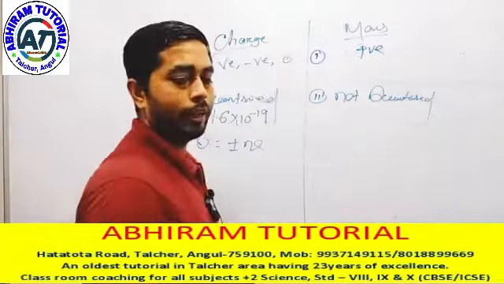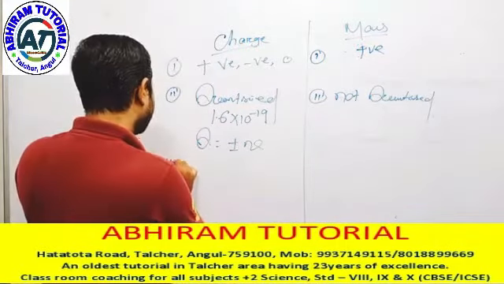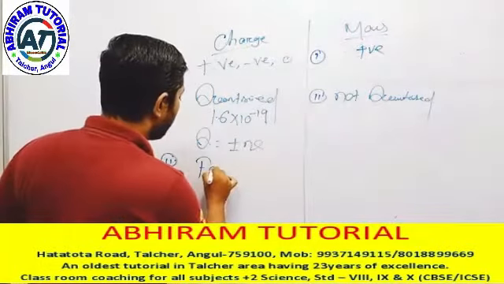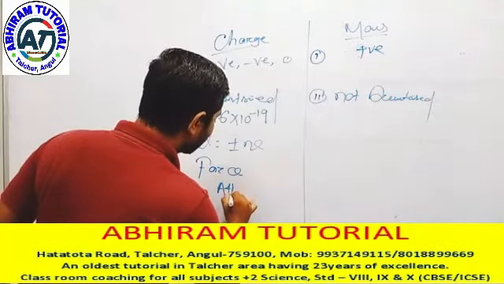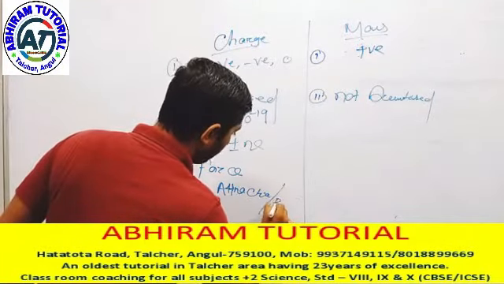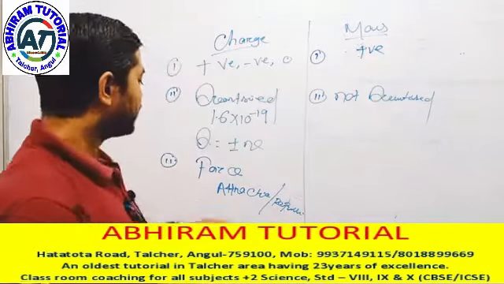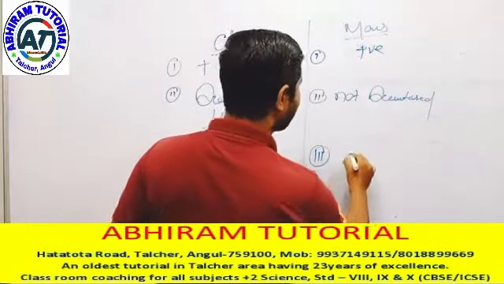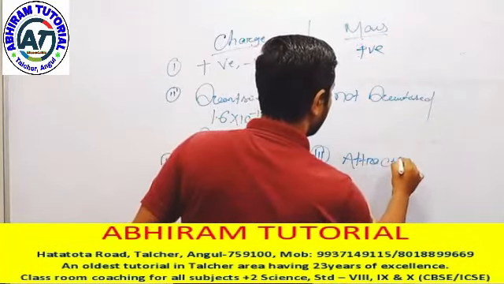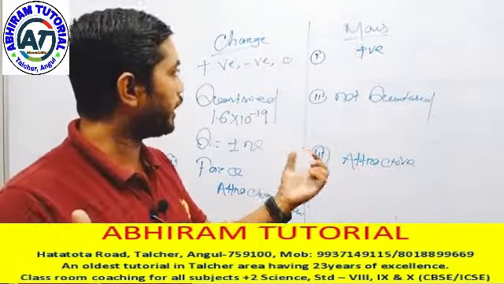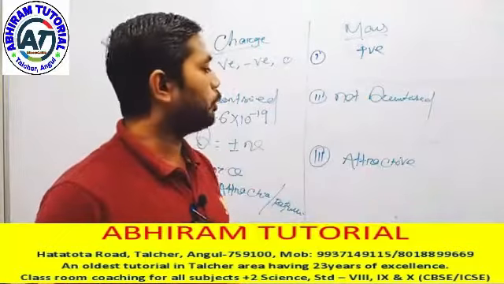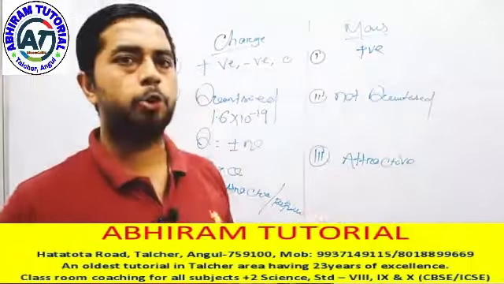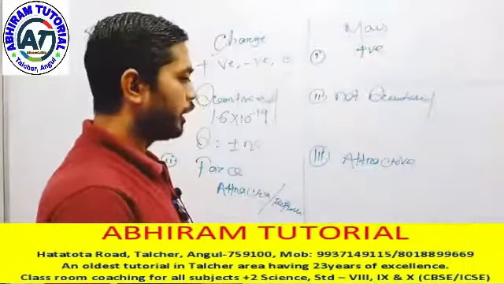Second, in case of two charges, which type of force is created? Force of attraction or repulsion. In case of charge, a force of attraction or repulsion will be created. But in case of mass, it is always an attractive force, not a repulsive force. If there are two bodies, there is always an attractive force. But if there are two charged bodies, the force is either attractive or repulsive. Have you any doubts?